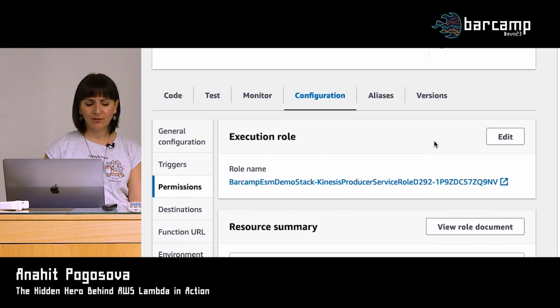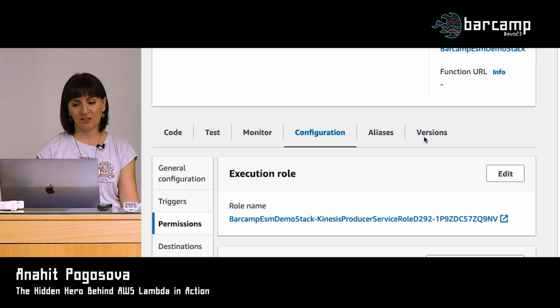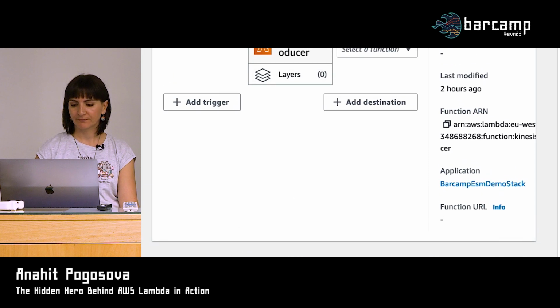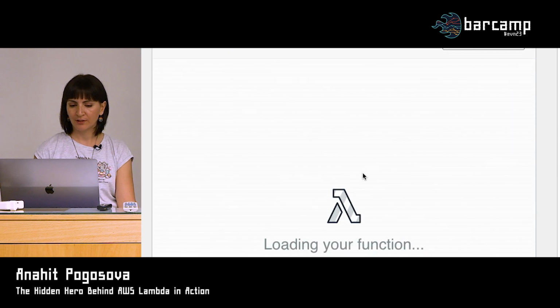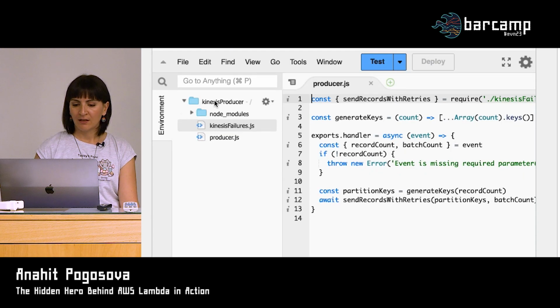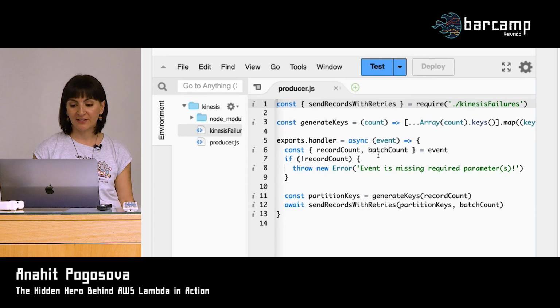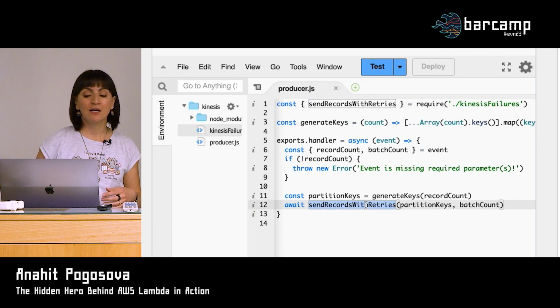So the producer code, we are not going to go into much details here. It just writes records to the stream. I guess the important part here is that, let's see if the code will load eventually, maybe. Yes. So the producer code here is very simple. We generate some dummy records. We send them to a stream.